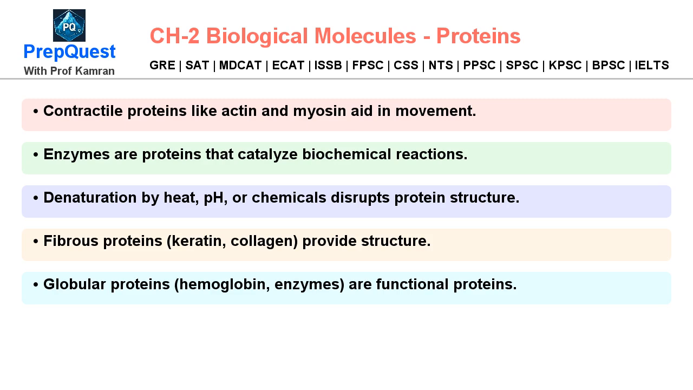Denaturation by heat, pH, or chemicals disrupts protein structure. Fibrous proteins, keratin, collagen, provide structure. Globular proteins, hemoglobin, enzymes, are functional proteins.